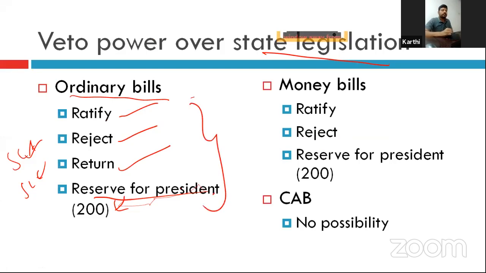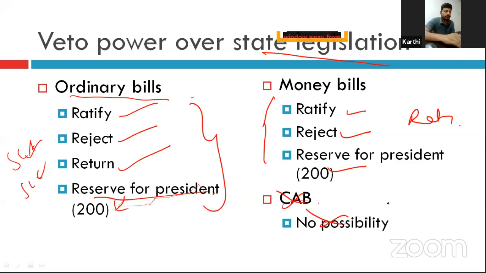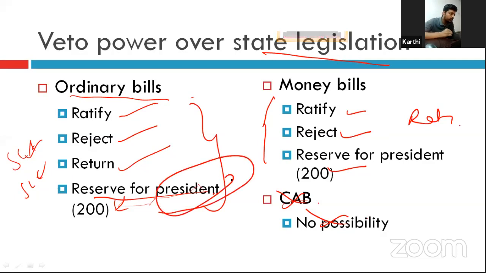Okay, it is the same for the money bill also: he can ratify, he can reject, or he can reserve, but he can't return. Okay, there is no possibility of a constitutional amendment bill in the state legislature because only the parliament has the power to amend the constitution. Now suppose the governor reserves the bill for the consideration of the president, the ordinary bill and the money bill.